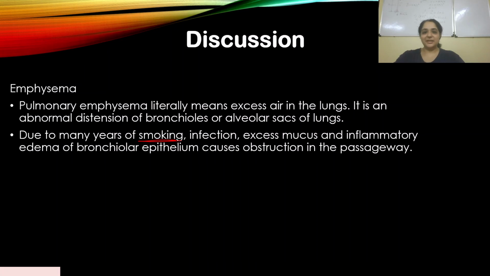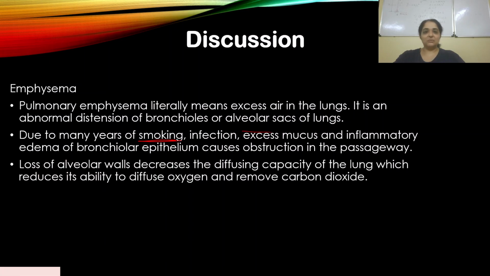The answer is the same, whether it's smoking or damage of alveolar walls; they're coming down to the same answer. If you remember these points, you will be able to answer the question easily. There's loss of alveolar walls, which decreases the diffusing capacity of the lung, which reduces the ability to diffuse oxygen and remove CO2. Quite simple.